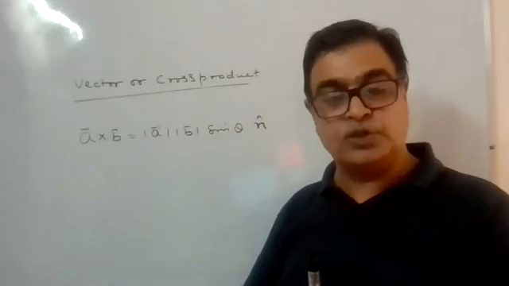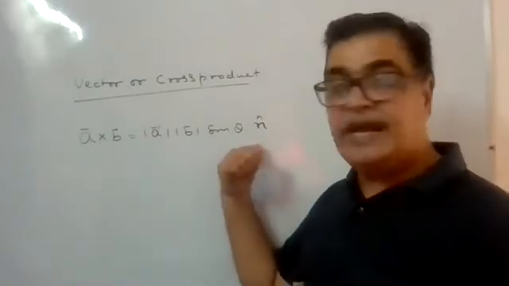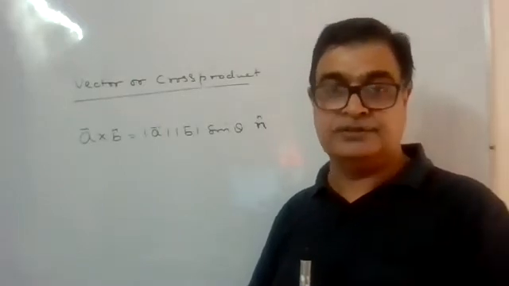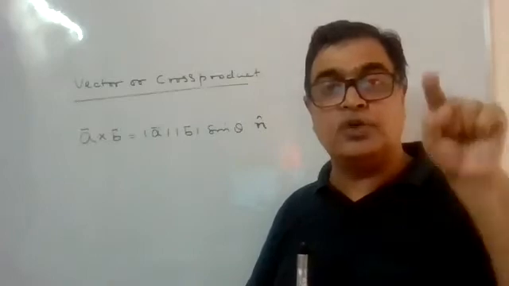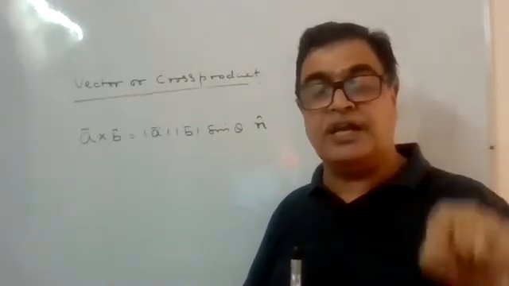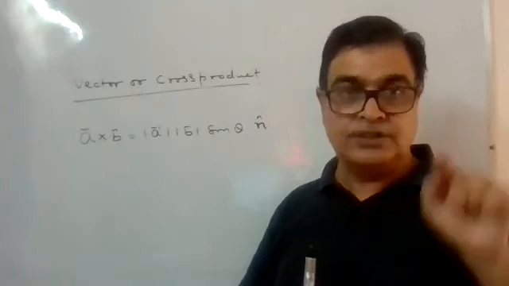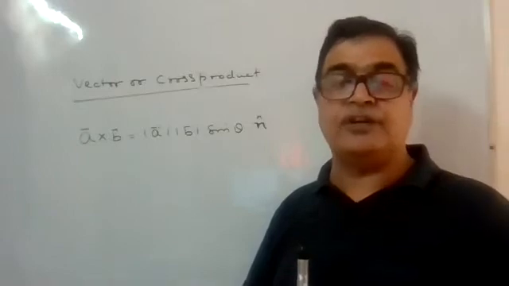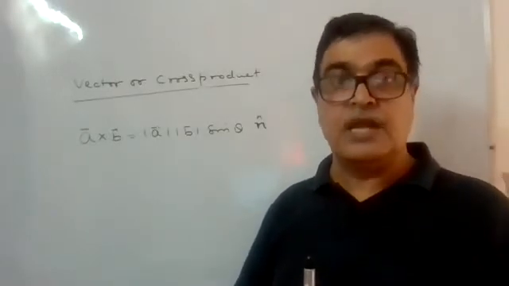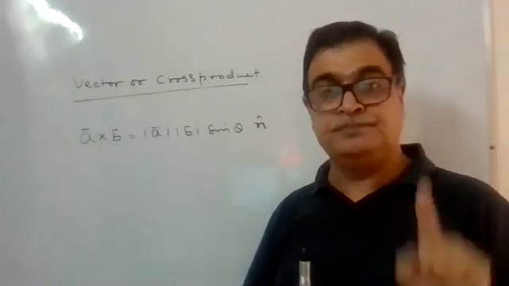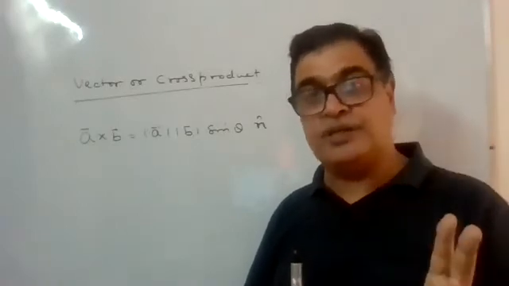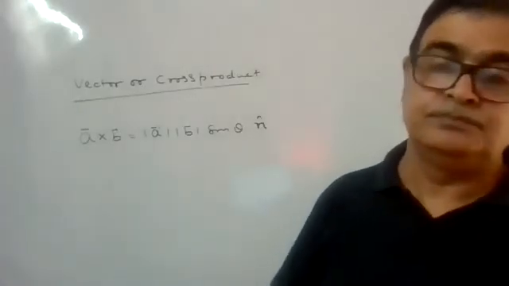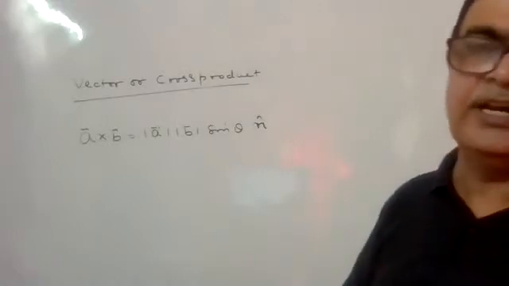Theta is the angle between the two vectors, and n cap gives the direction of this cross product, which will be perpendicular to the plane containing vector A and B. And this direction and vector A and vector B constitute a right-handed system. Now what is the meaning of it? That I'll explain. Direction I'll explain.